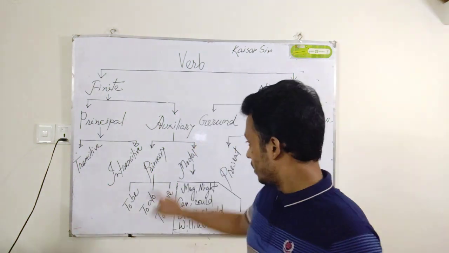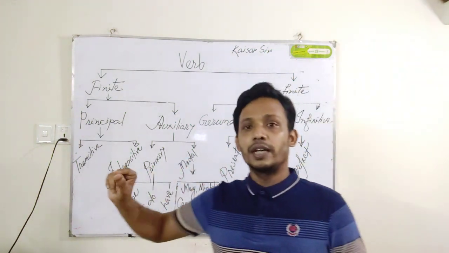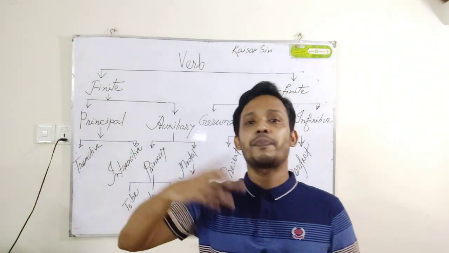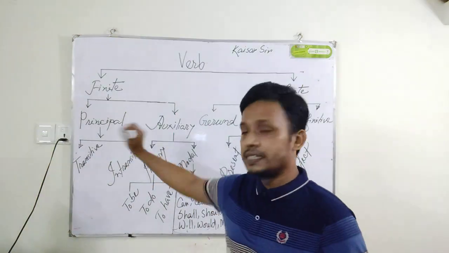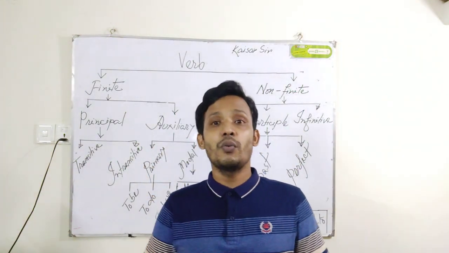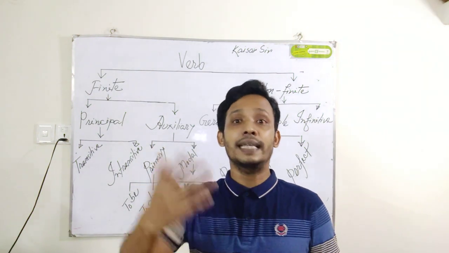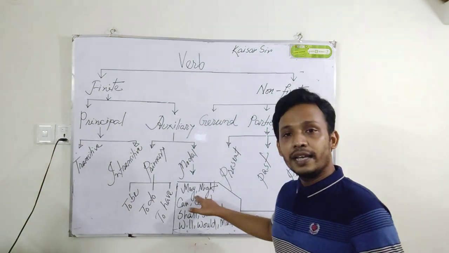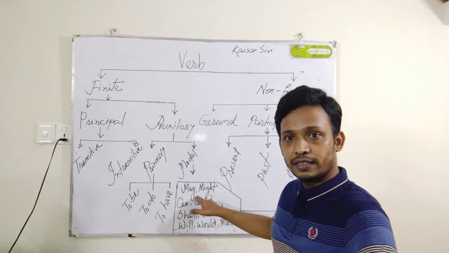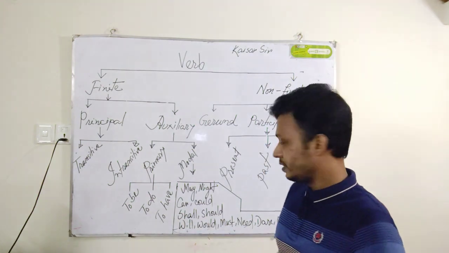Next come to the modal auxiliary portion. Modal auxiliary is also that verb that helps a principal verb or transitive verb, intransitive verb. Suppose I can do the work. I can do the work. Here do verb is being helped by can. May I come in, sir? Or it might rain today, or it may rain today.